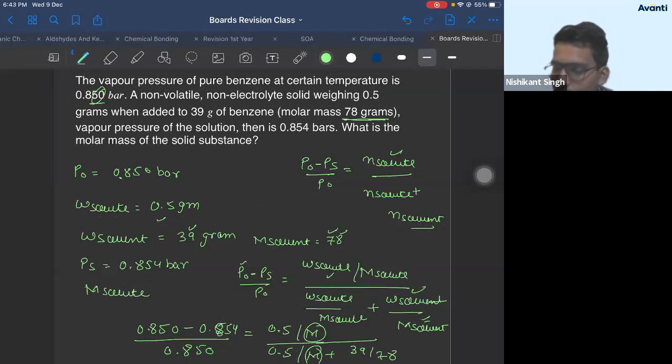Actually they have given wrong values. Yes, so you can solve the molar mass of solute from here. Yeah, I know, it should be point. The calculation will go wrong; this should come as 0.86. Check. It should be 0.856. Some value they have done wrong, a typing error probably. PS should always be less than P naught.